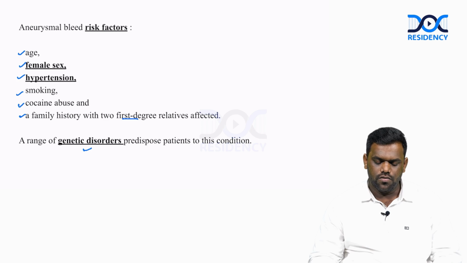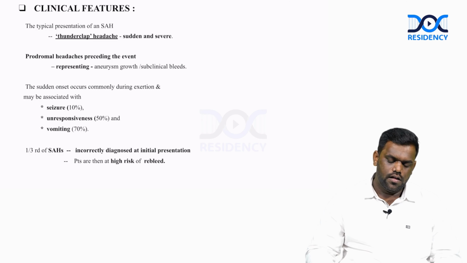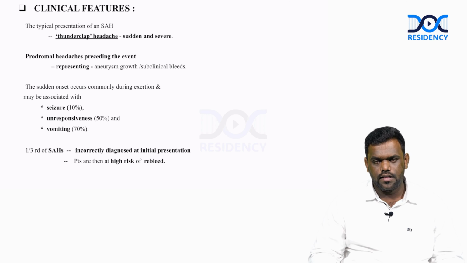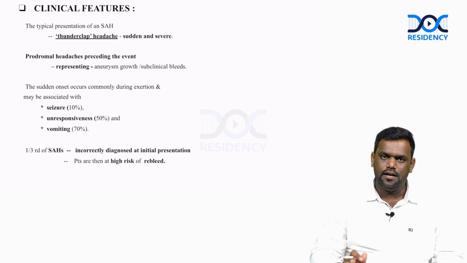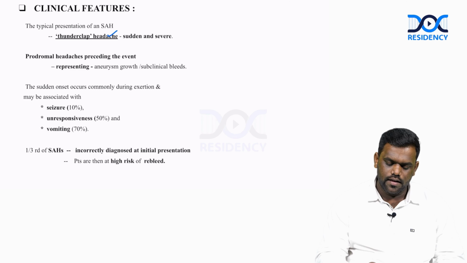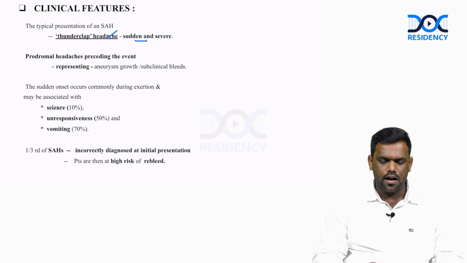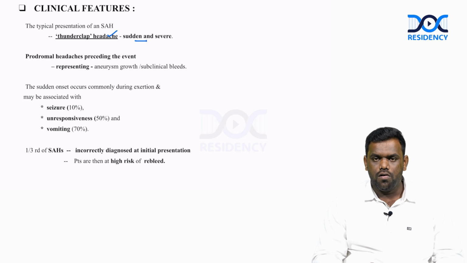The clinical features of this SAH: the typical presentation will be the thunderclap headache, which is sudden and severe, and there will be prodromal symptoms before the headache. This represents the aneurysm growing, and there will be subclinical bleeds.